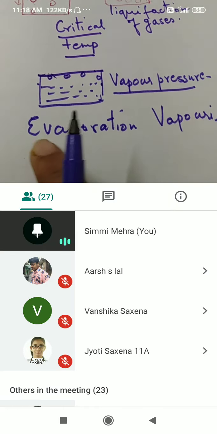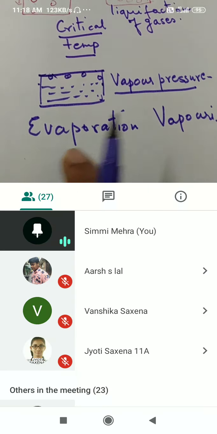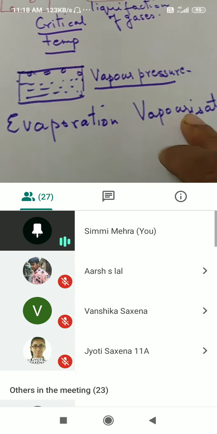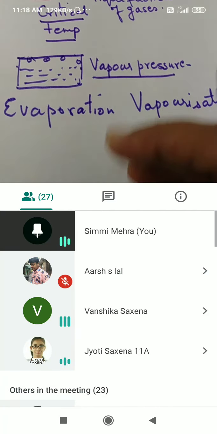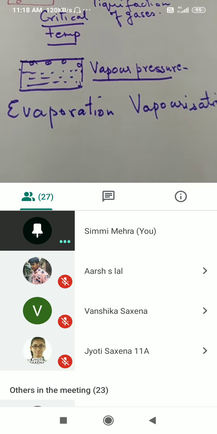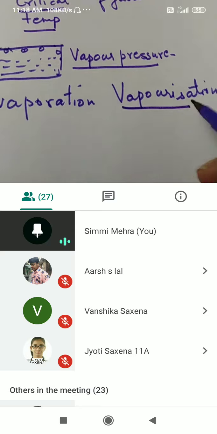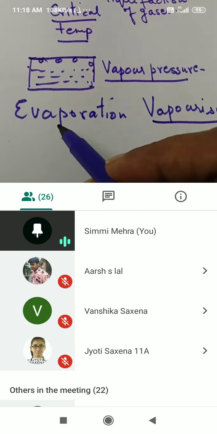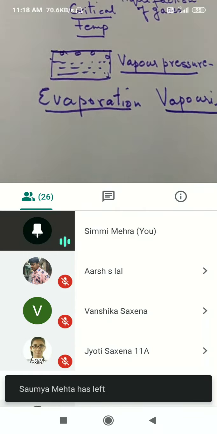In geography, you say we never use vaporization, we say evaporation. But in chemistry, most of the time we use vaporization, because we are changing the liquids in the lab, the solution in the lab, into vapor phase. So this is more commonly used in the lab, whereas in geography you will use the other term more often. Okay, so this is the difference.